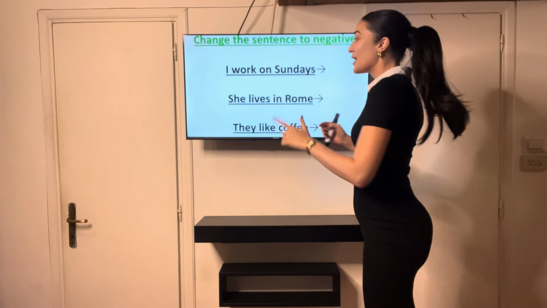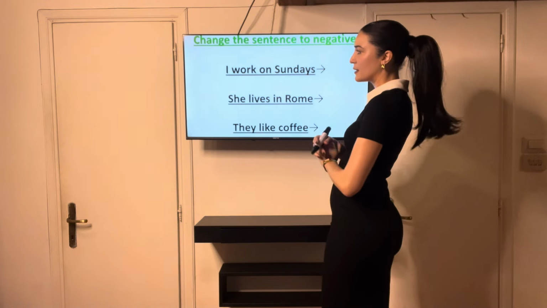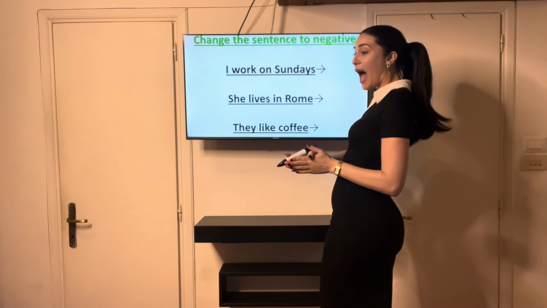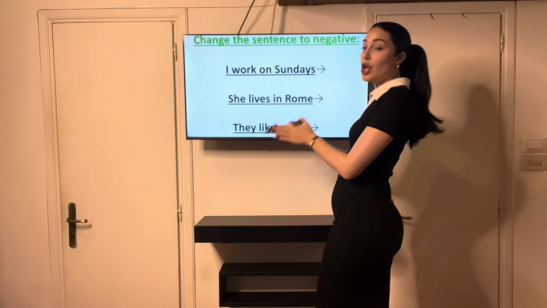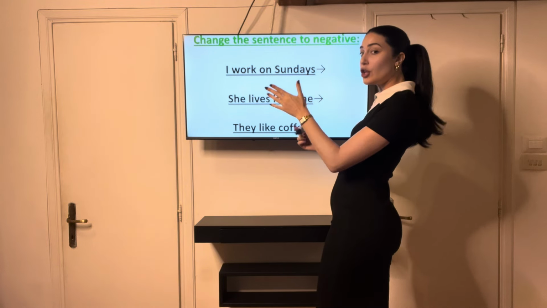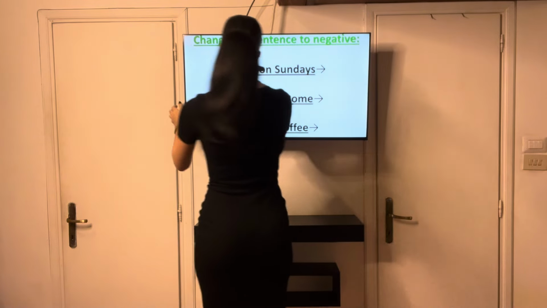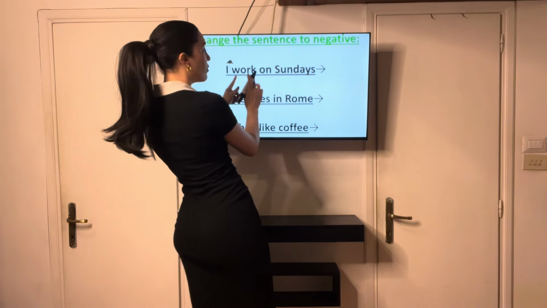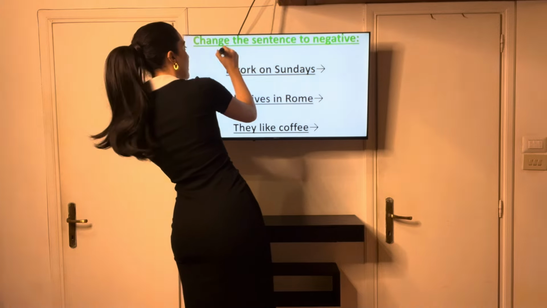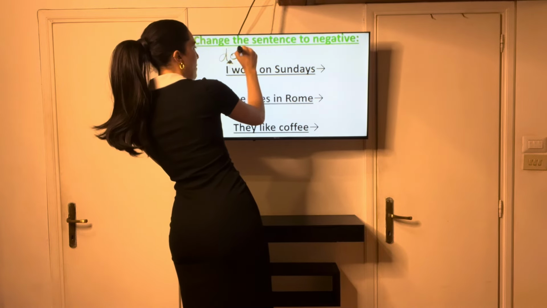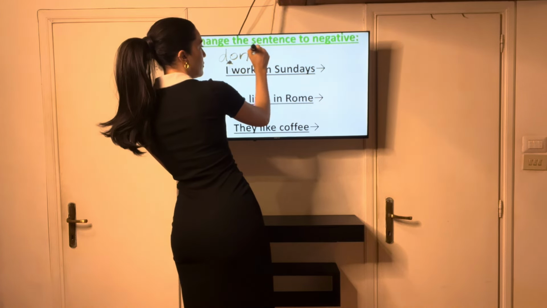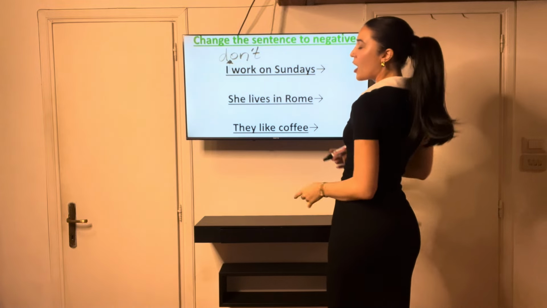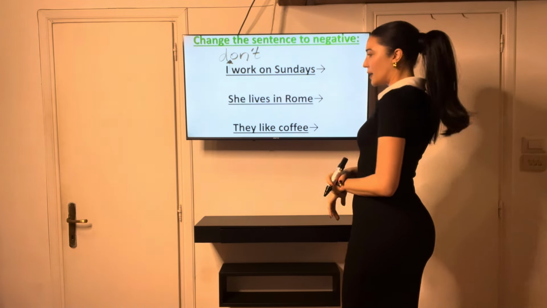Let's have a look. So, I work on Sundays. What would I say to make it negative? I would say, I don't work on Sundays. Or you can say, I do not. Okay, so remember that word goes just before the verb. I don't. I'm going to do the contraction. Okay, don't means the same as do not. I don't work on Sundays.